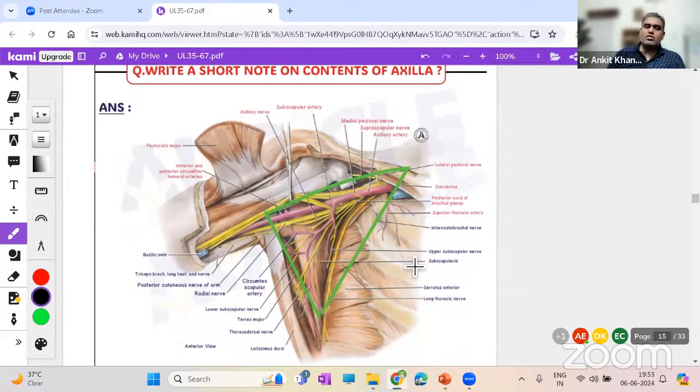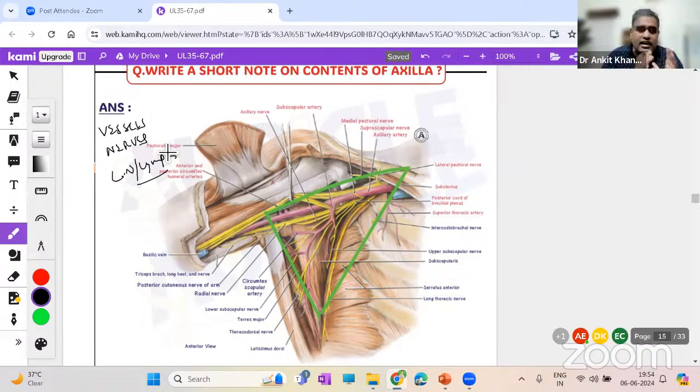Contents of axilla, already told you. There's no need to think too much. It will obviously have what? It is going to have vessels, both artery and vein. It is going to have nerves. It is going to have lymph nodes and lymphatics. That's the main content you have to focus on over here.